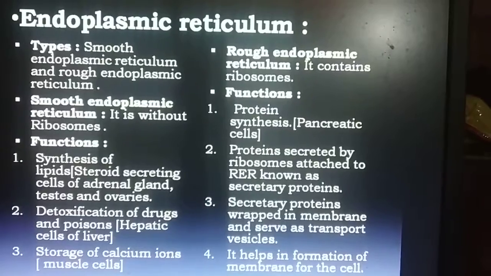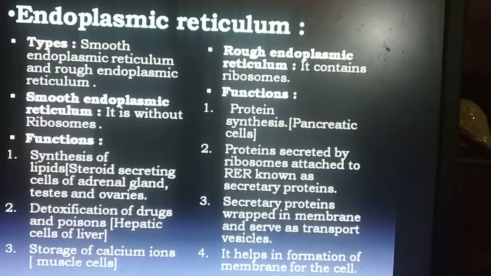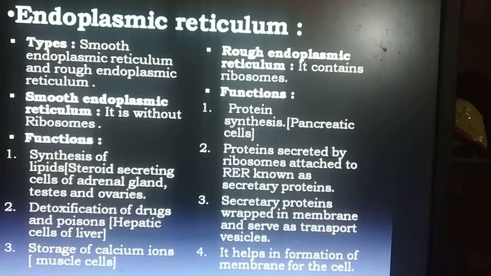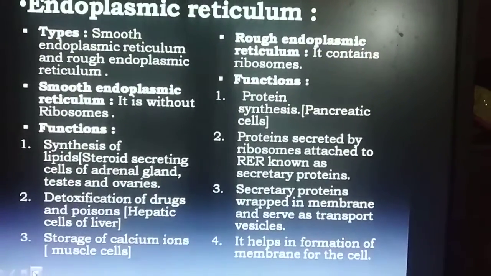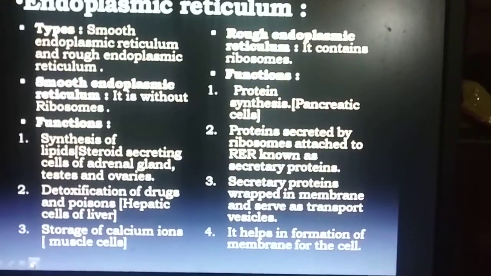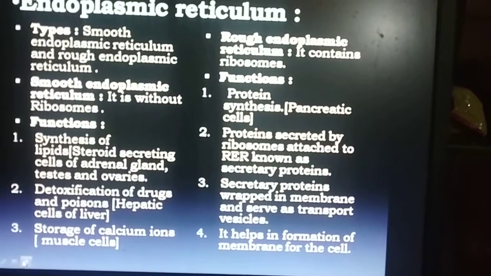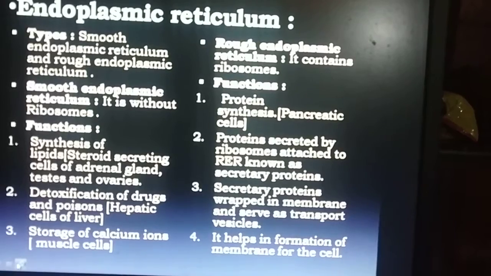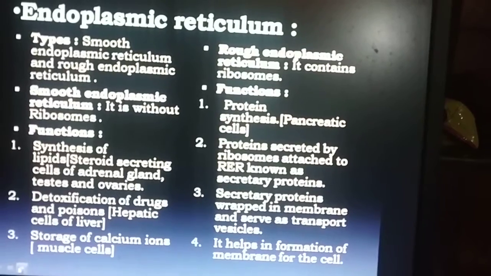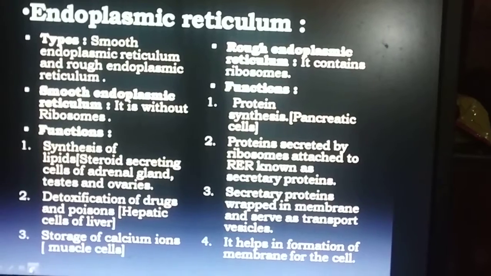The endoplasmic reticulum which contains ribosomes is known as rough endoplasmic reticulum, and the endoplasmic reticulum without ribosomes is known as smooth endoplasmic reticulum. Smooth endoplasmic reticulum helps in synthesis of lipids. It also helps in secretion of steroid hormones. These steroid hormones are secreted by the adrenal gland, testes, as well as ovaries.